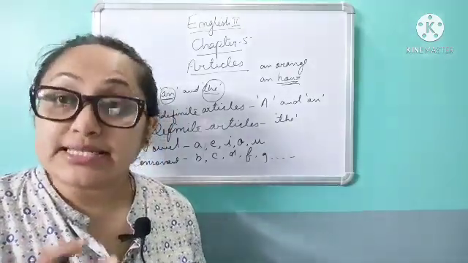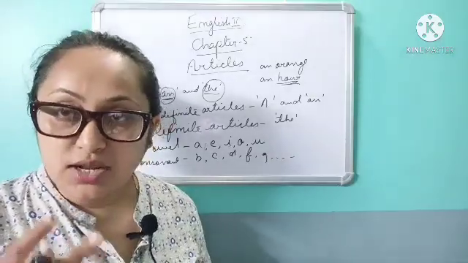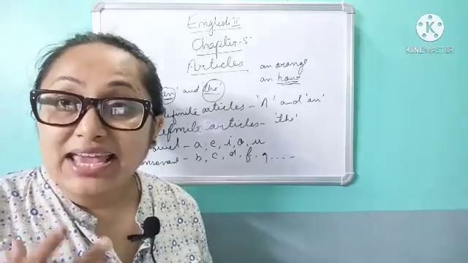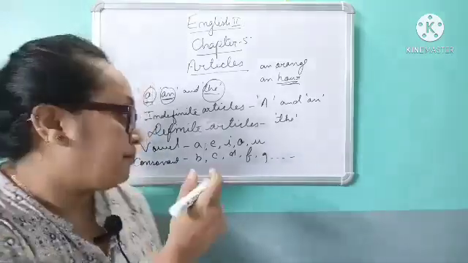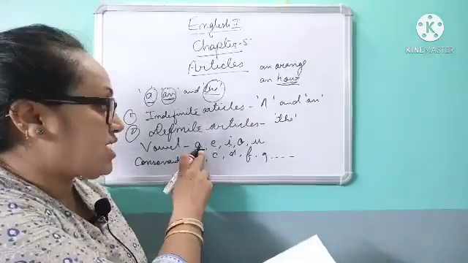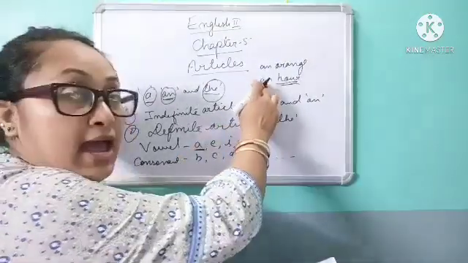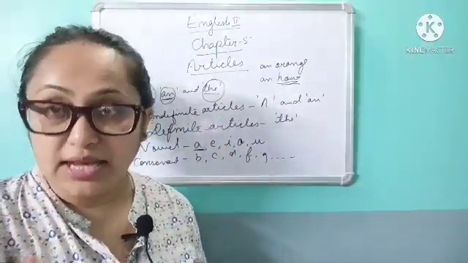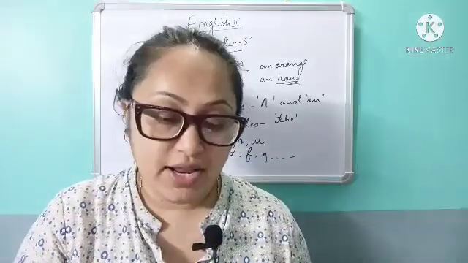That means H is silent, so we pronounce it as hour. It begins with a vowel sound, the sound of A. So that is why we write an hour, not a hour. Clear? So this is called indefinite articles.